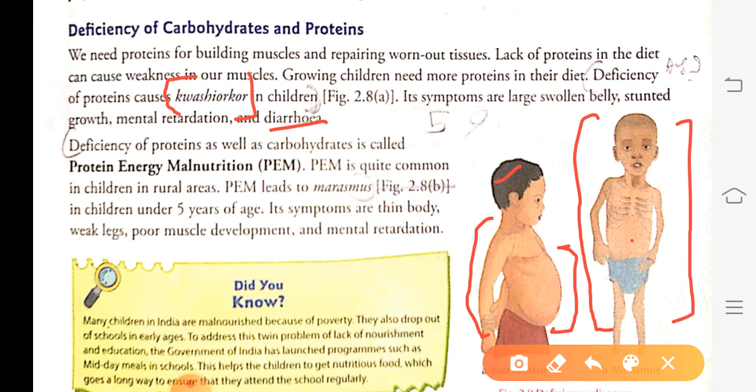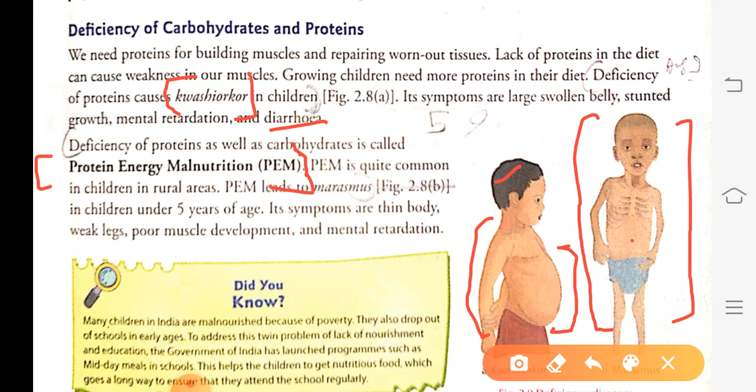So deficiency of protein as well as carbohydrates leads to a disease called protein energy malnutrition, or PEM.